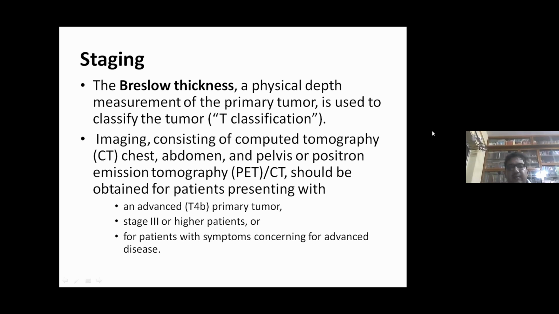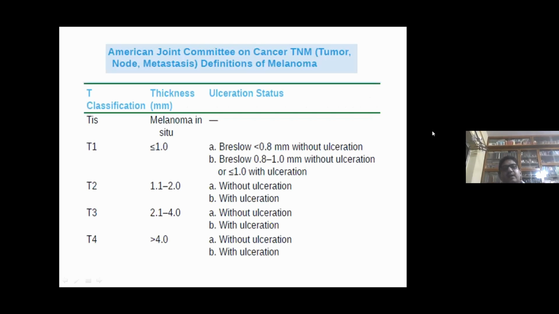Imaging consisting of computed tomography of the chest, abdomen, and pelvis, or positron emission tomography should be obtained for patients presenting with an advanced primary tumor, that is T4B, stage 3 or higher patients, or for patients with symptoms concerning for advanced disease.